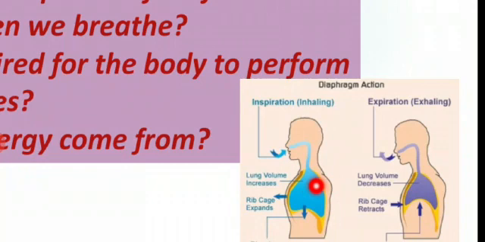The muscles between your ribs also help to enlarge the chest cavity. They contract to pull your rib cage both upward and outward when you inhale. When we inhale, the diaphragm moves downward and the chest cavity, the thoracic cavity, is enlarged with the help of the rib cage, and the lungs expand.